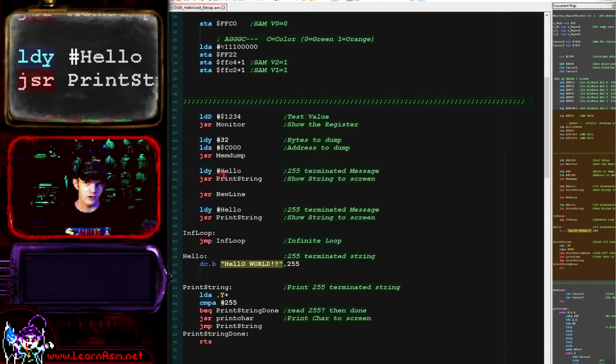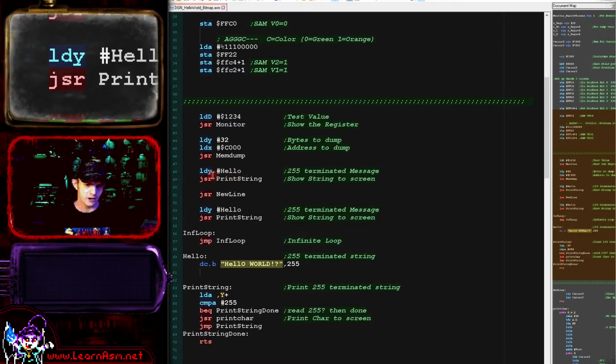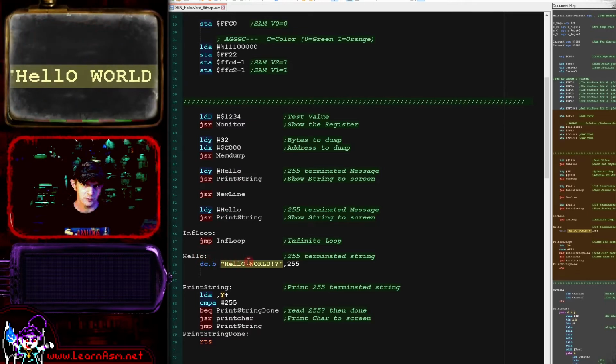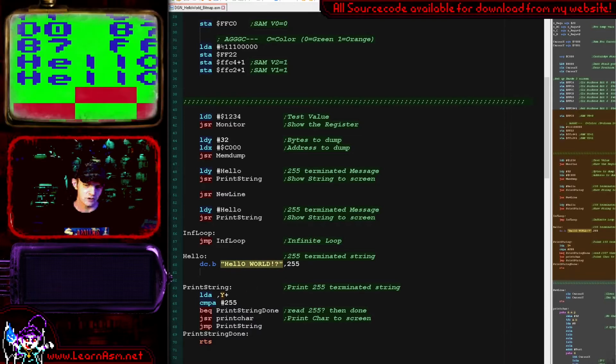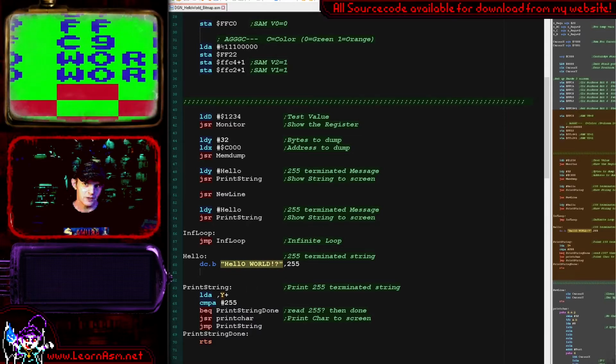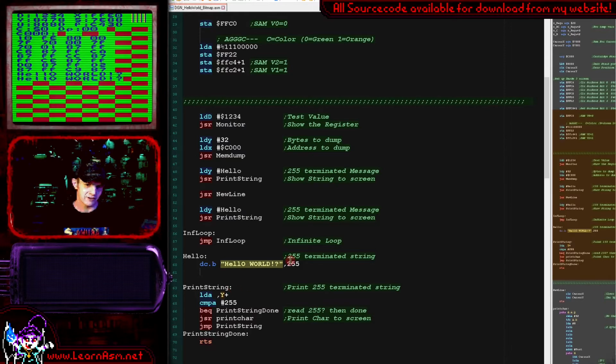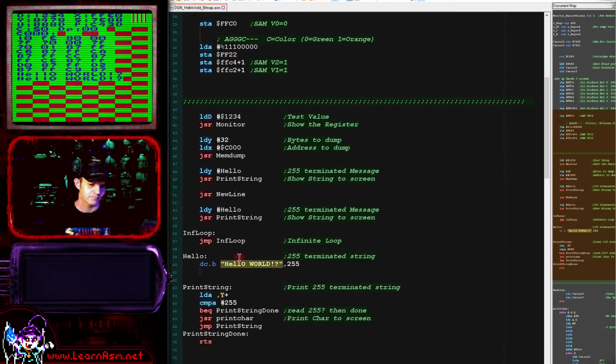And then we've got the all-important hello print string message. So hello, the address for the hello is being loaded into the Y register. I use 255 termination in my example, so you can see hello world here. Now the interesting thing here is we can actually now do upper and lowercase. Before we were using the firmware to do the work for us, and that can only do uppercase. So this is a bit more flexible for us. Okay, so that's what we're going to be using here.